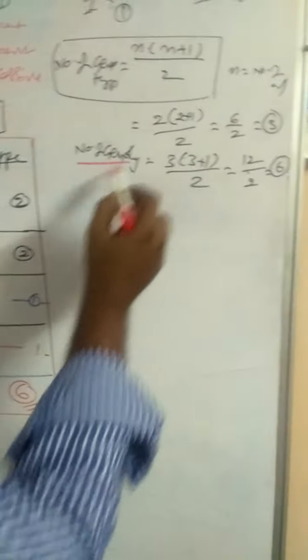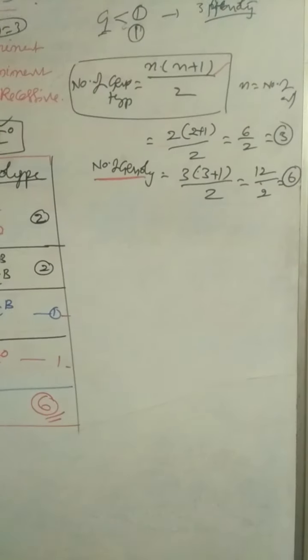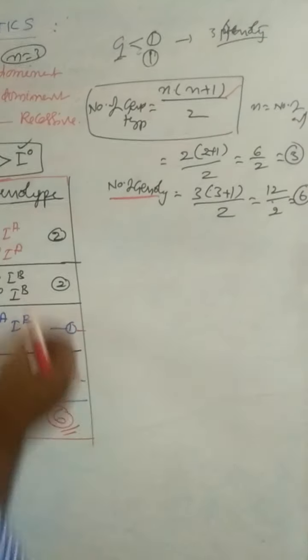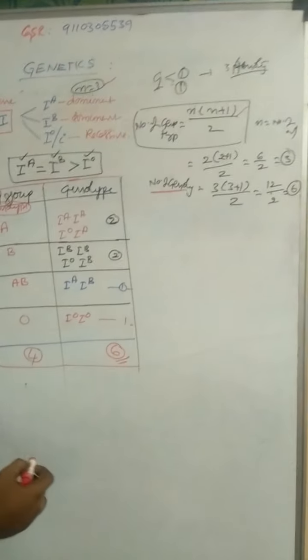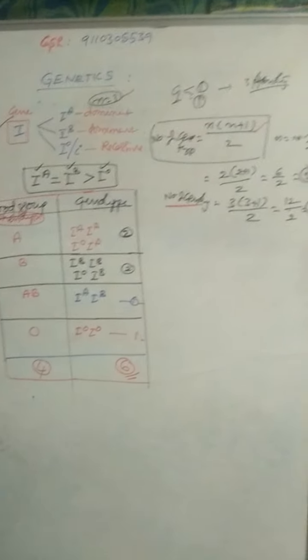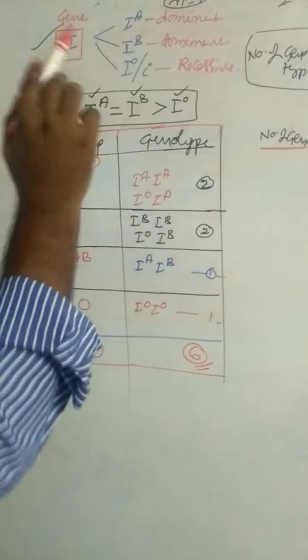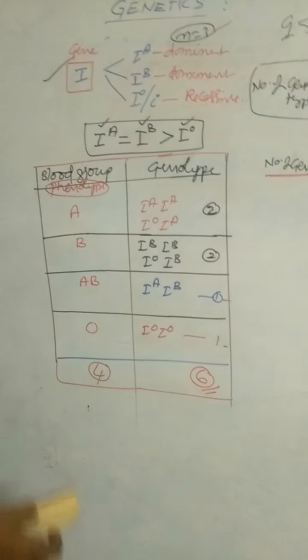Number of types of genotypes is given by the formula n into n plus 1 by 2, where n is equal to 3 in the ABO blood group. So number of types of genotypes is equal to 6. That is about phenotype and genotype of ABO blood groups.